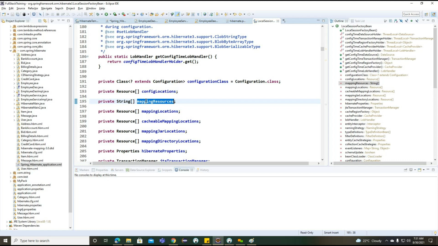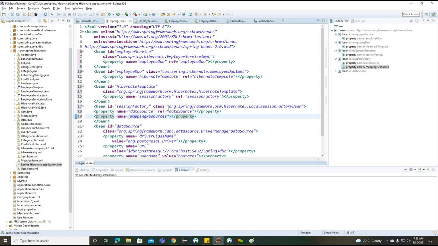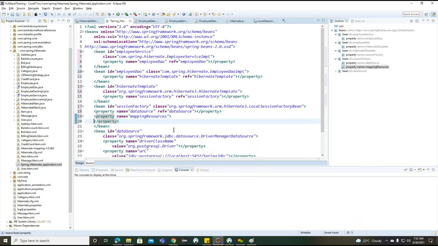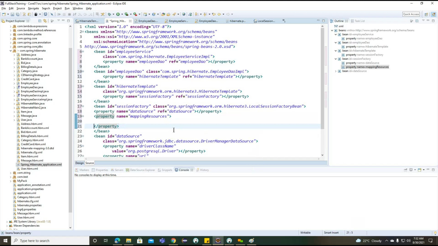Finally, we are not going to work with the cacheable mapping location, mapping jar location, and directory location, because directories, jars and cacheable are handled by default by Hibernate. So finally, we need to work on the Hibernate properties. Mapping resource first, and later Hibernate properties. These are the two sections we'll connect here. I'm going to copy the mapping resource. Once we copy this mapping resource, what can we do? Because mapping resource is expecting an array of values.